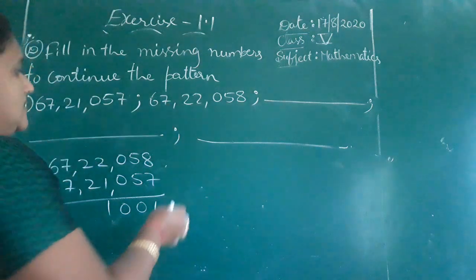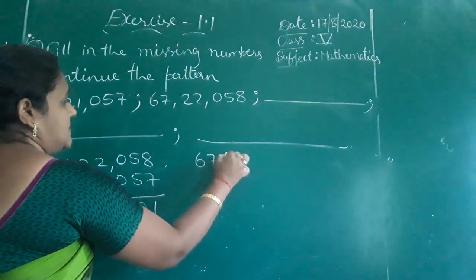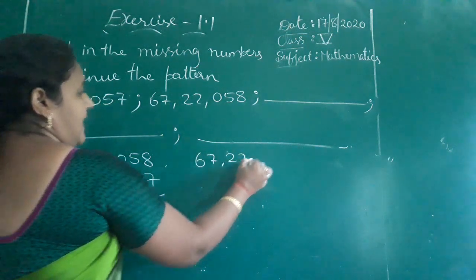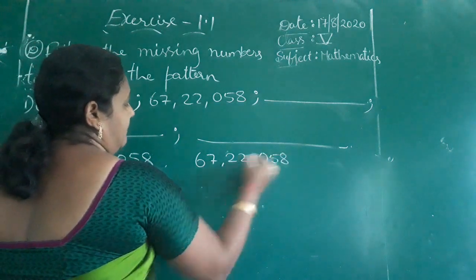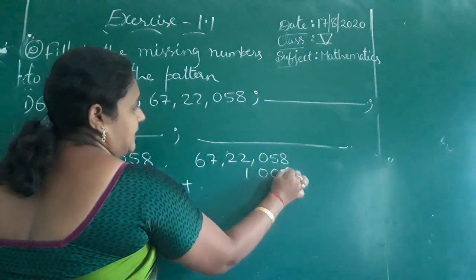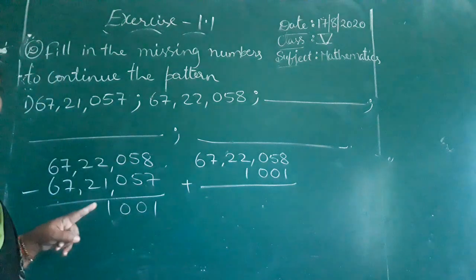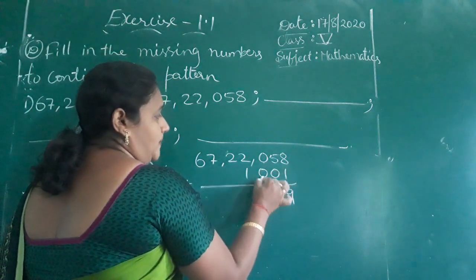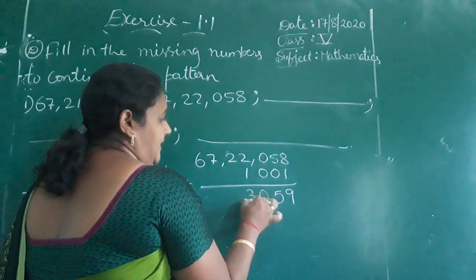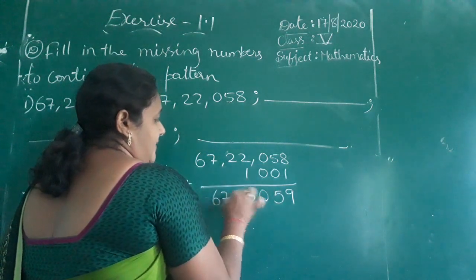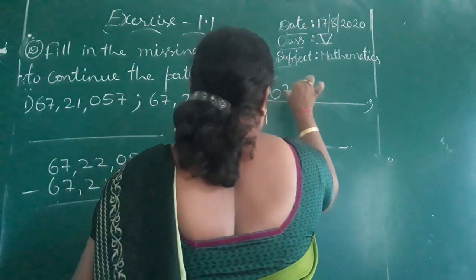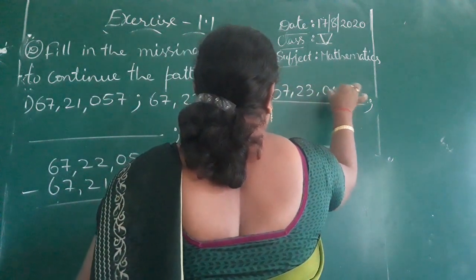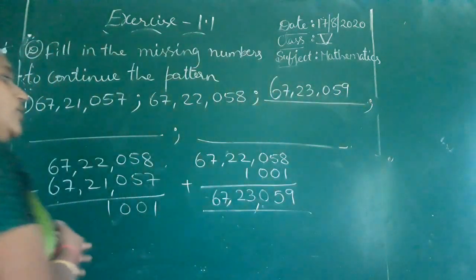Yes? So 67 lakh 22,058 plus 1,001. 8 plus 1 is 9. 5 plus 0 is 5, 0 plus 0 is 0, 2 plus 1 is 3, 2, 6, 7. So now you will write 67 lakh 23,059. See, go to the next sum.